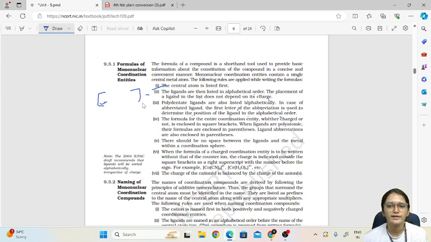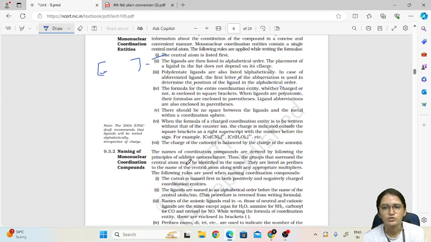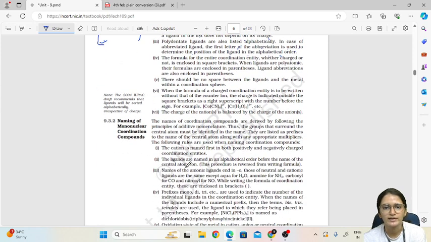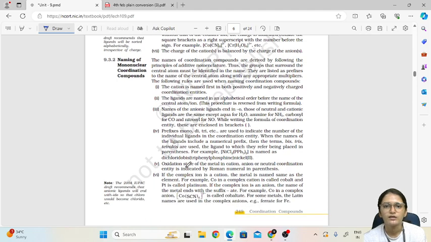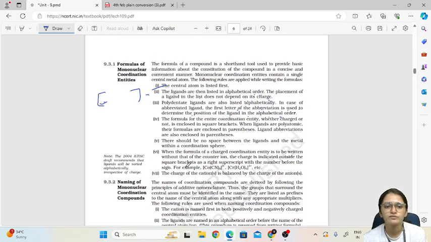Then the formula of the entire entity, whether charged or not, is enclosed in square brackets, and when ligands are polyatomic, their formulas are enclosed in parentheses. Ligand abbreviations are also enclosed in parentheses. There should be no space between the ligands and the metal within the coordination sphere. When the formula of a charged coordination entity is written without that of the counter ion, the charge is indicated outside the square bracket. You will understand this when we take some examples.